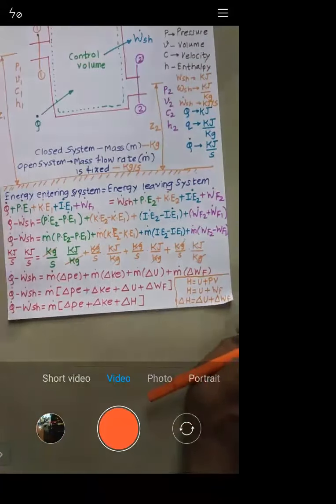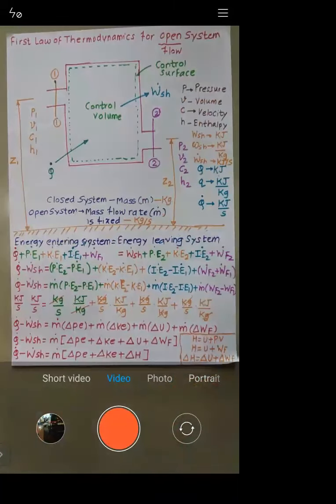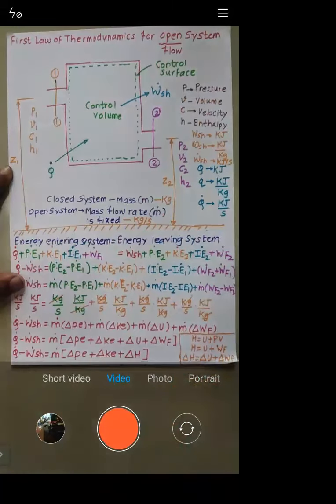Are you able to get this one or not? Let me know. Have you understood this equation? All of you, have you understood this equation?